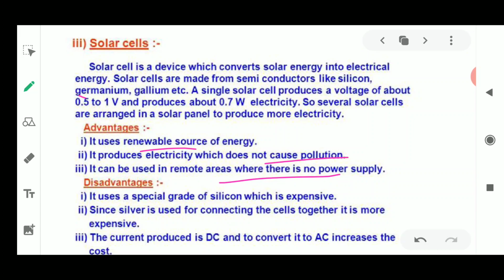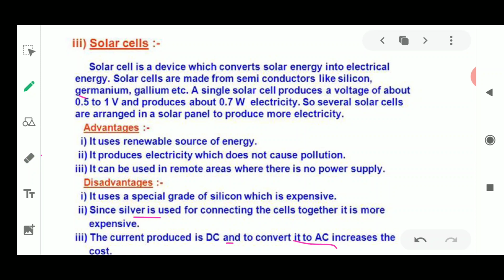Installing these grids, making these solar farms, is very expensive because silicon is very expensive. Next, silver is also utilized in this, which is very expensive. Why is silver utilized? For making one layer of the solar cell, because we know that silver is the best conductor of electricity. That is why silver is utilized in one of the layers of this semiconductor. The solar cell produces direct current which is converted to AC current, which increases the cost.